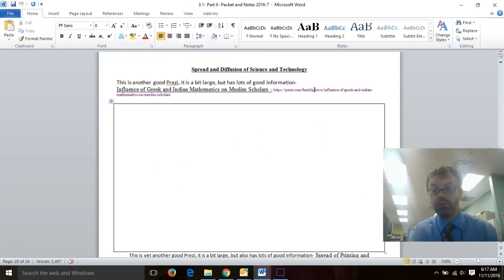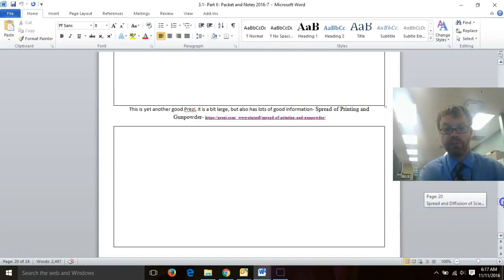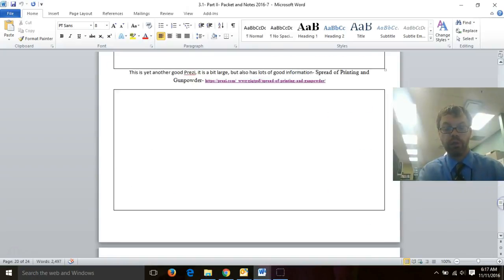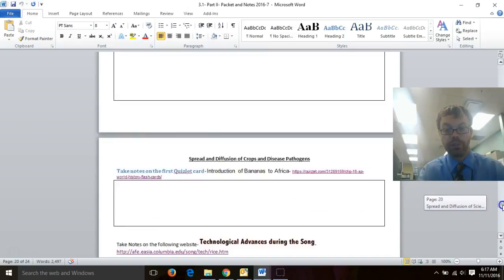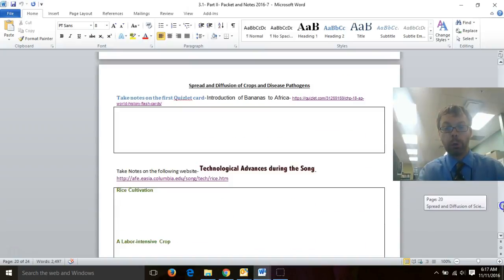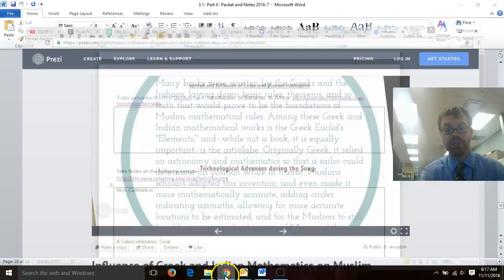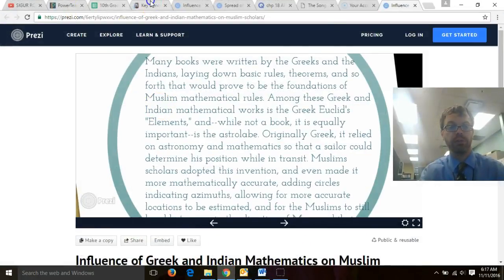If we look a little further down here at our packet, we do need another paragraph. We have printing and gunpowder. That was a change that occurred because of cultural exchanges. That could be a continuity, could be a change. Ooh, crops and disease pathogens. This reminds me of Era 2. Could I go back to Era 2 on this one?